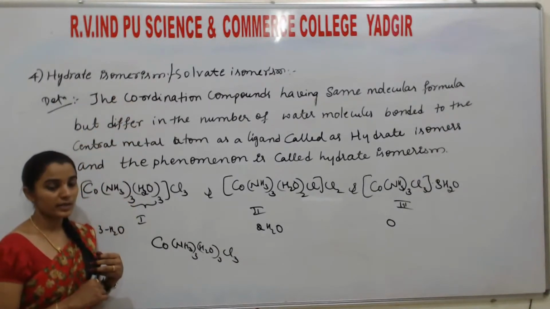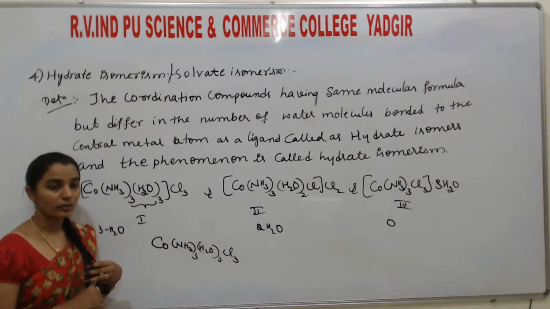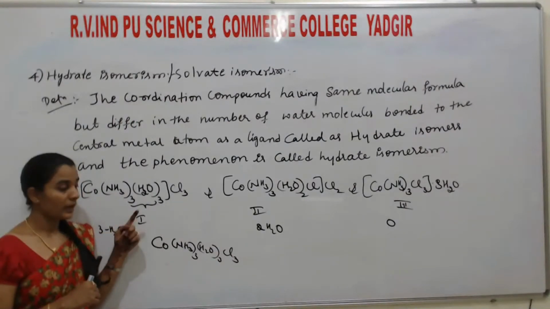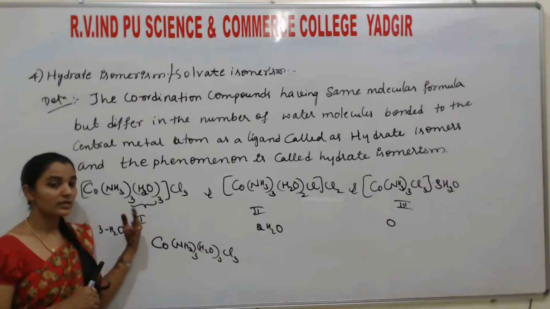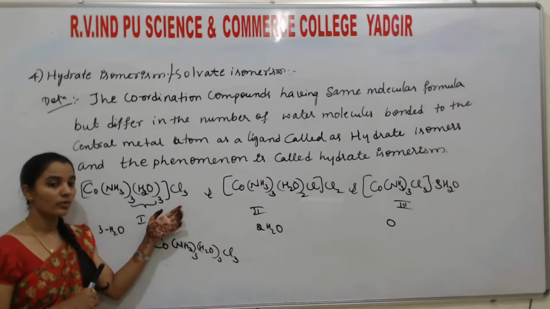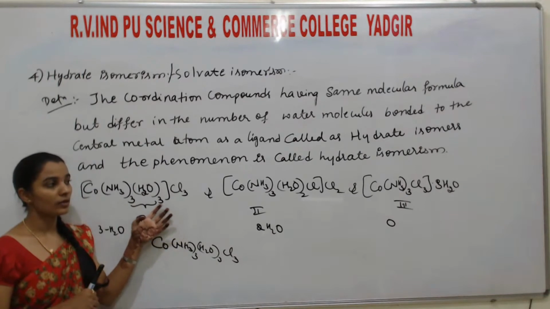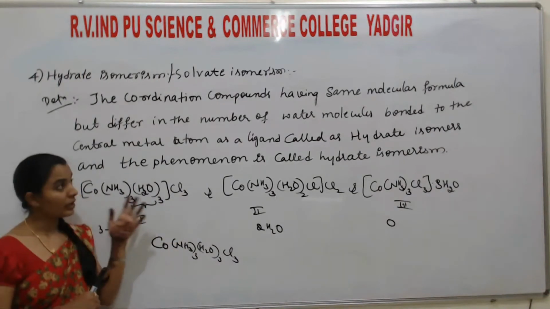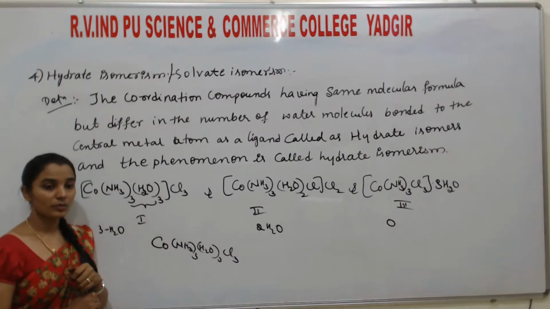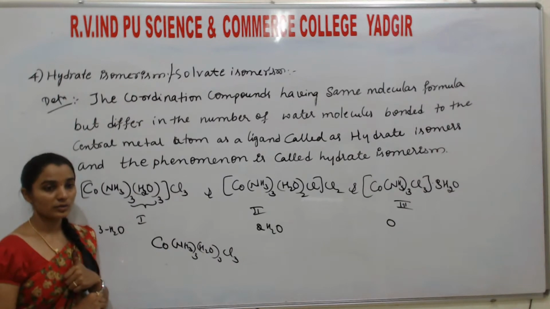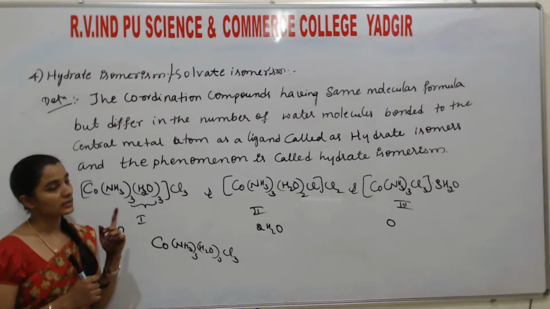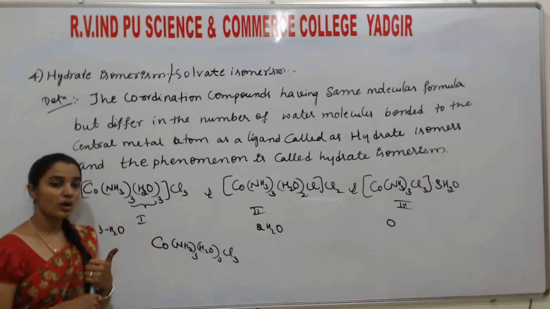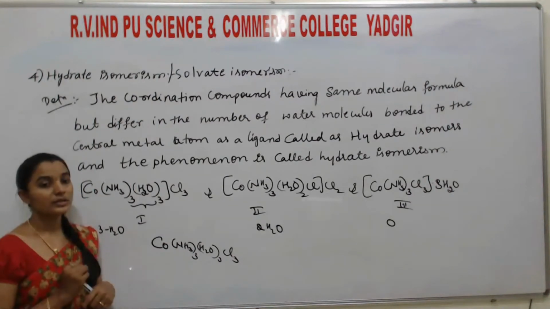Hydrate name itself says about what? Water molecule. So if the number of water molecules bonded to the central metal atom in a secondary linkage is different in different compounds, but they have the same molecular formula, then they are said to be what? Hydrate isomers. As water is used as a solvent, this is also called solvent isomers.